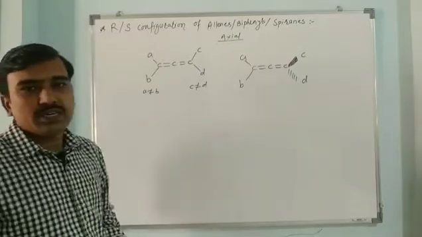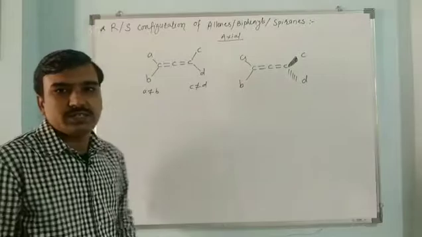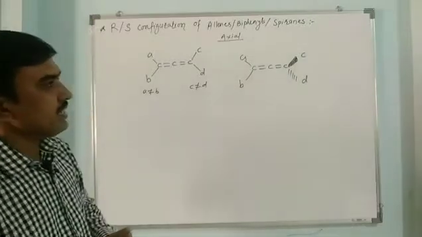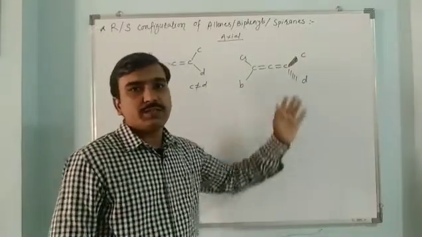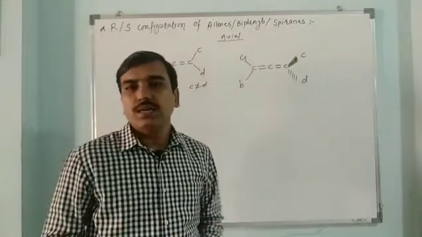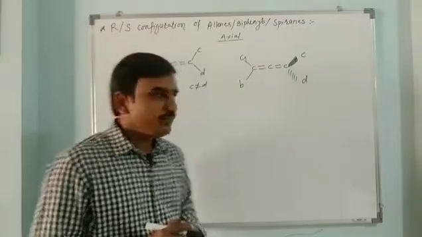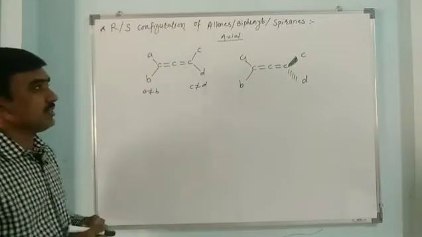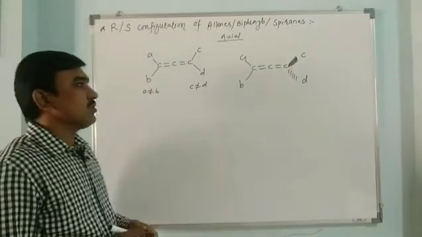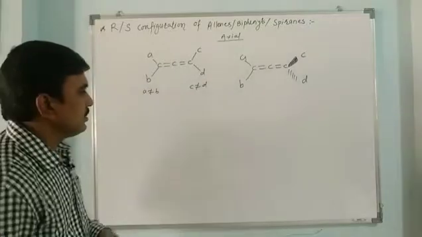In a similar way we have it in biphenyls, and in a similar way in spiranes. Substituents on one side are exactly perpendicular to the substituents on the opposite side, so they exist in enantiomeric forms. Now we have to see the R or S configurations. Now I have to assign R and S configurations to allenes.